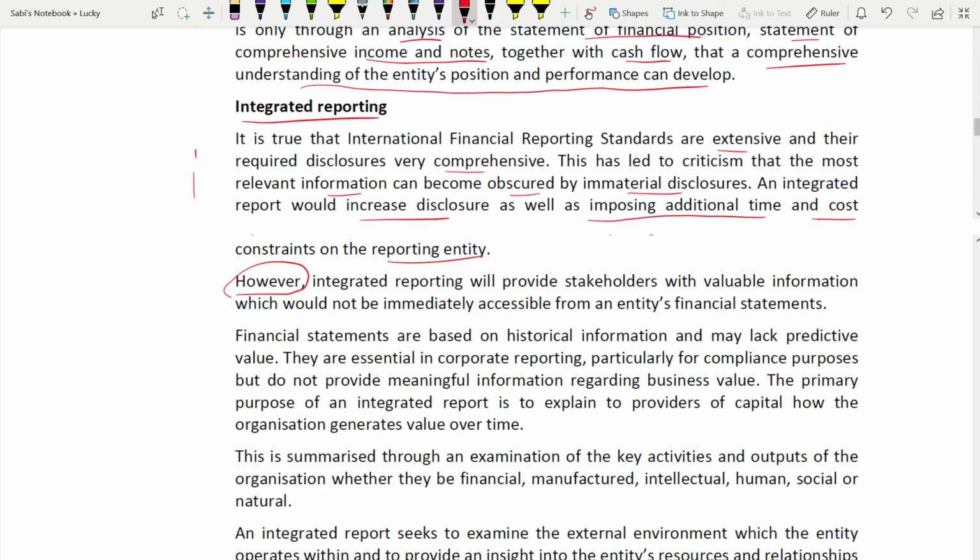But integrated reporting will provide stakeholders with valuable information. What is that valuable information which will not be immediately accessible from the financial statements? Non-financial information. Non-financial information is not there in the financial statements. Financial statements are based on historical data and they lack predictive value. Through that, you cannot predict.